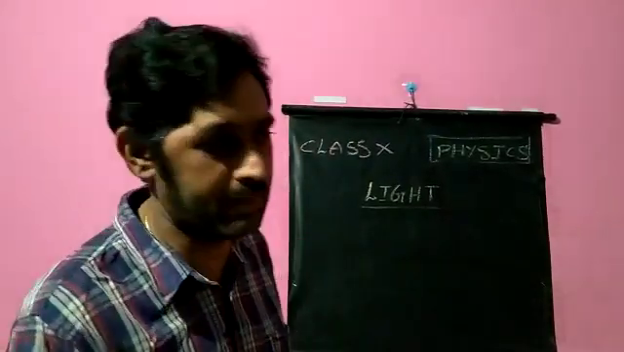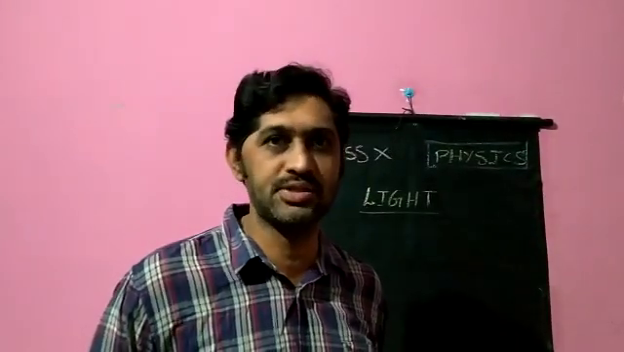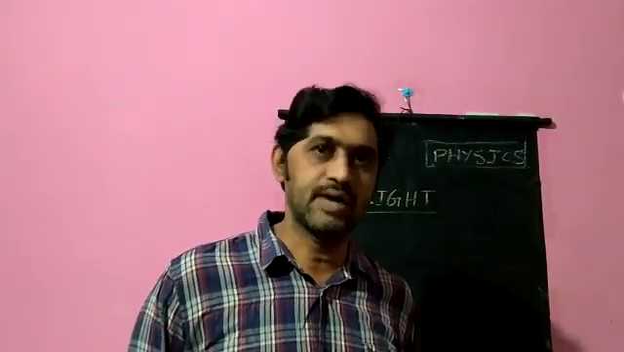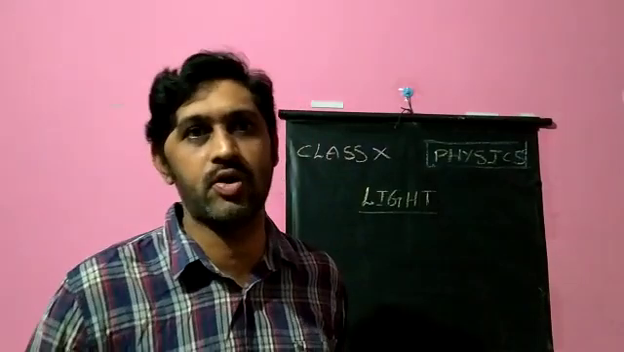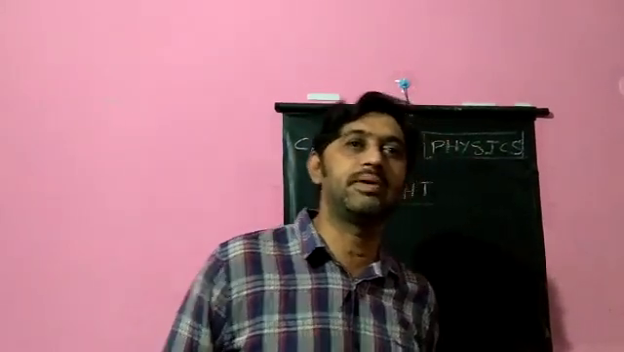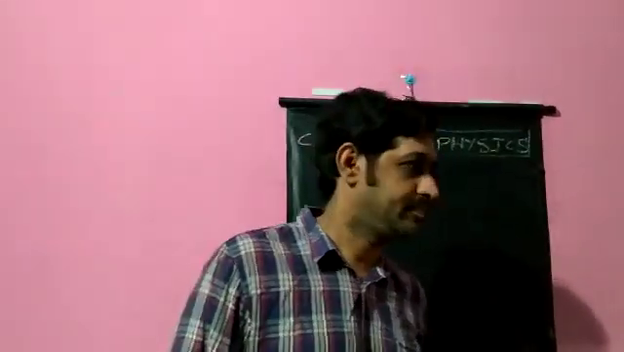The points which you need to remember: a plane mirror always forms a virtual and direct image. The size of the image will be equal to the size of the object, and the distance between the mirror and the object outside the mirror is equal to the distance between the mirror and the image inside the mirror. The image formed by a plane mirror is always laterally inverted.